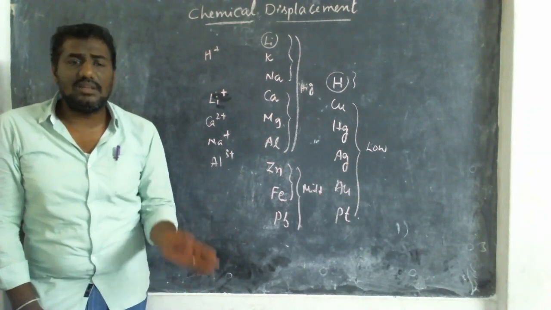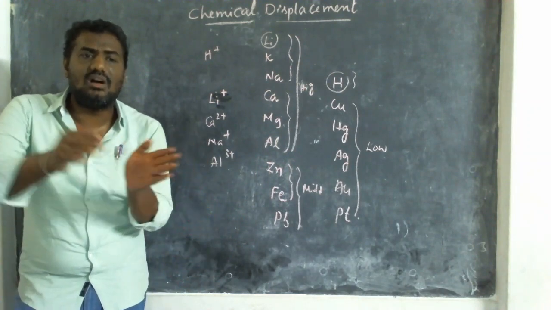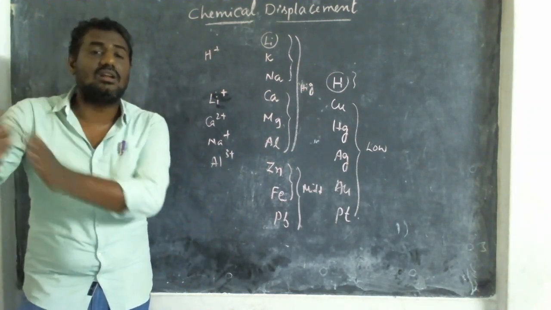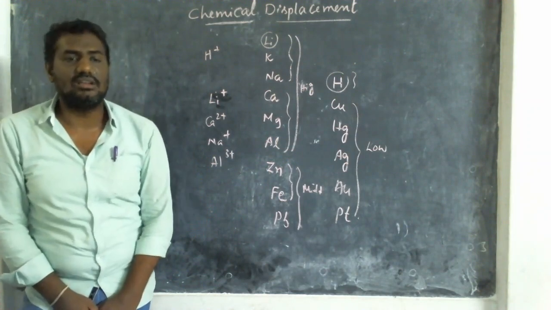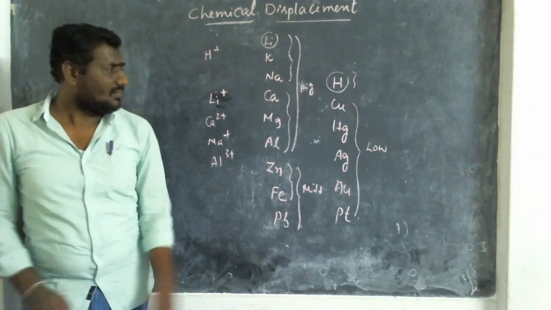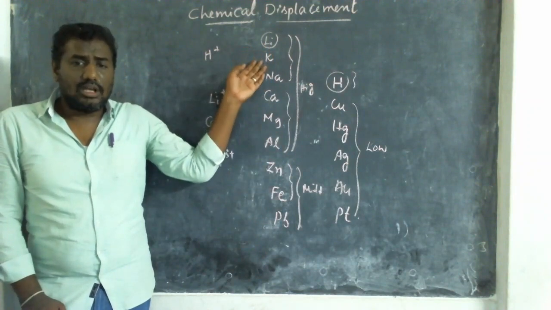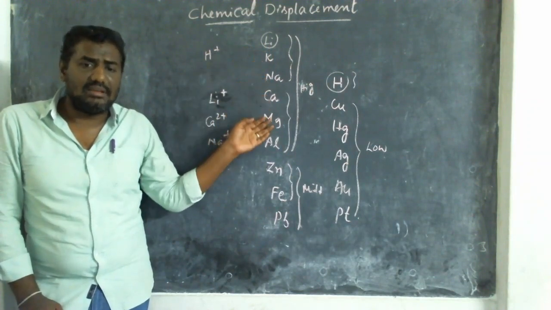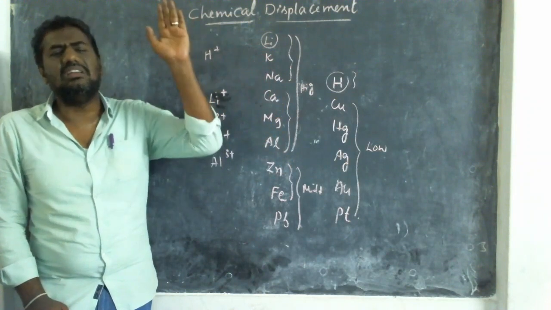In this, elements are arranged in the decreasing order of their reactivity. Decreasing order, not increasing order, decreasing order. So lithium, potassium, sodium, calcium, magnesium, aluminum are very highly reactive.